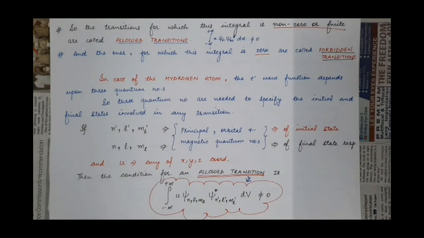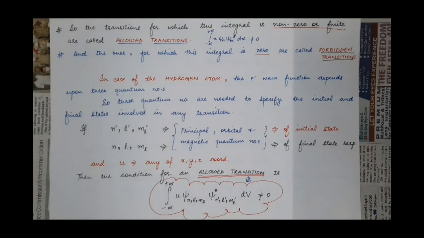Because the energy of any state of the hydrogen atom depends upon the principal quantum number n. The magnitude of the angular momentum of the electron in these two states depends upon the orbital quantum number L. And the direction of the angular momentum depends upon the magnetic quantum number ml. So all these quantities depend upon n, L and ml, which further decide the value of psi. All this we studied in the last chapter of our previous semester, the quantum theory of the hydrogen atom.